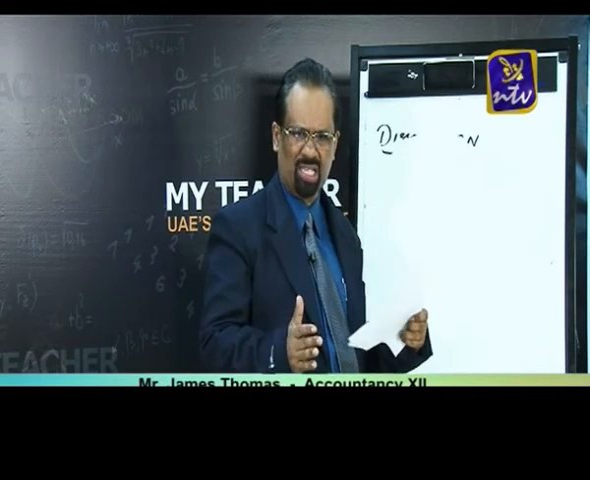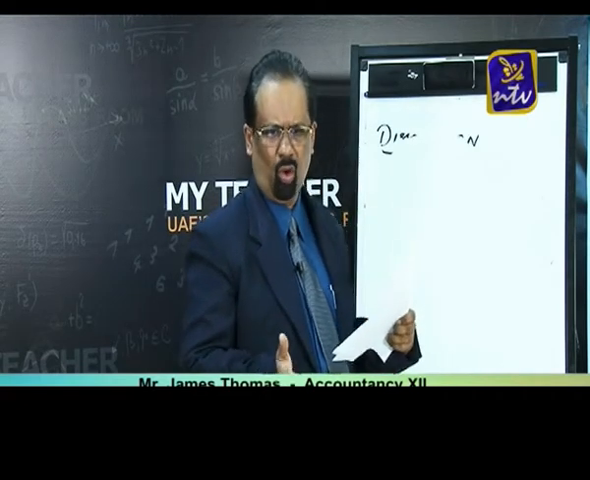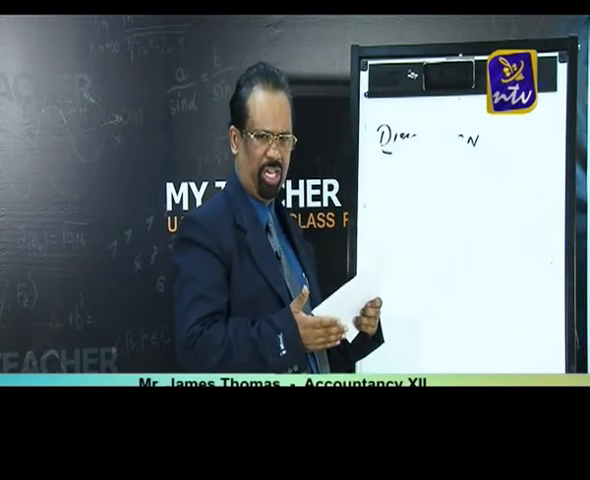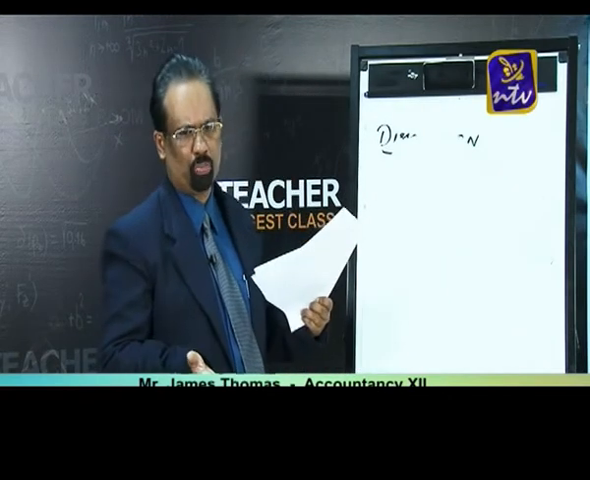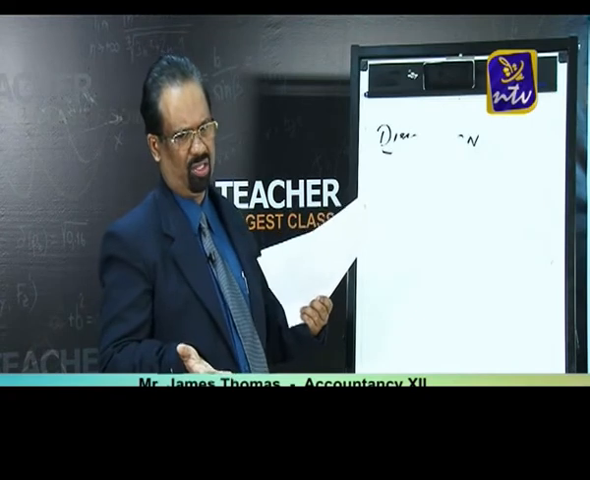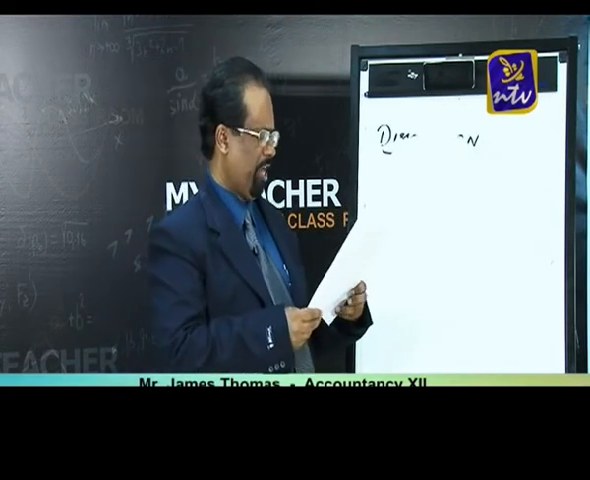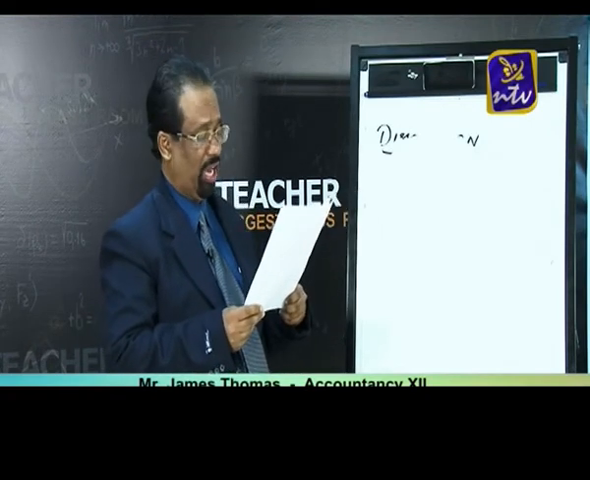So now it is clear. You can see this. What I said is absolutely correct, because nowadays the board is asking either a realization account or they are giving the balance sheet, and on the basis of that you are supposed to pass the journal entries.